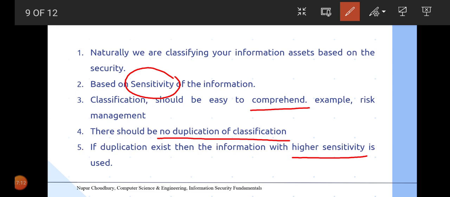That means if the data falls into a highly sensitive category as well as a mediocre or low sensitive category, we have to make sure that we always work with that particular information in the high sensitive category.